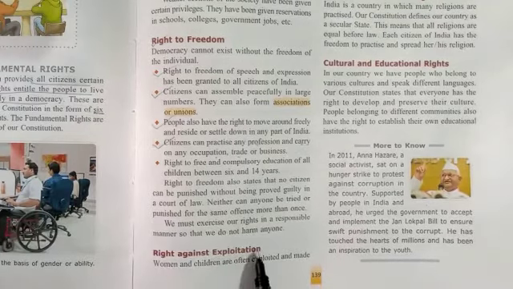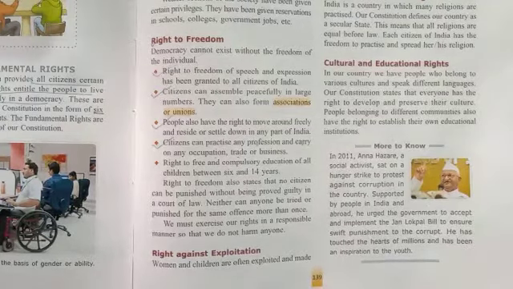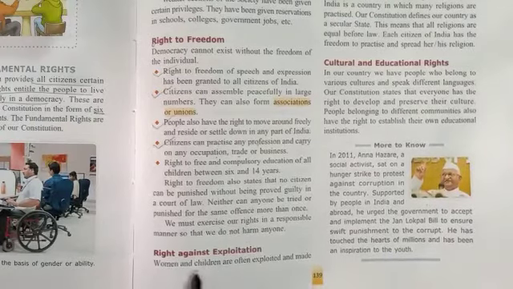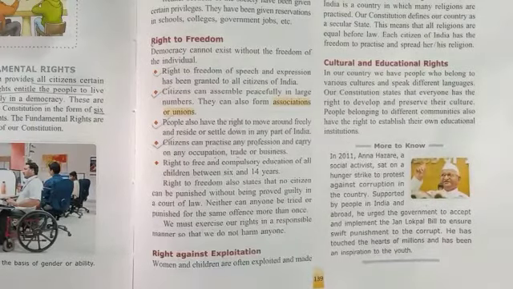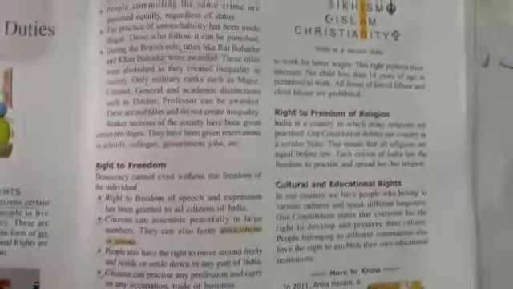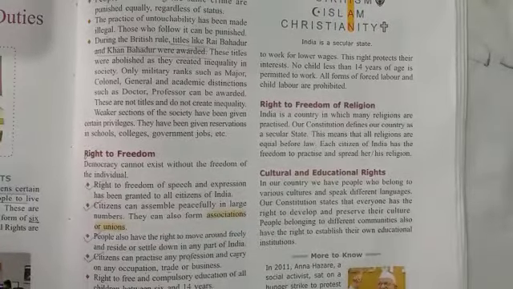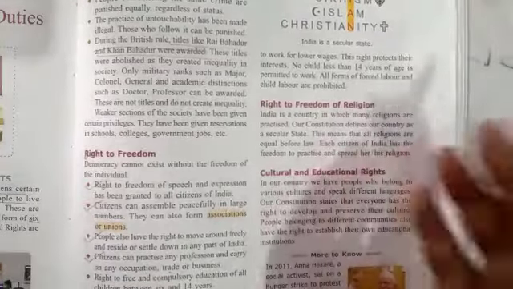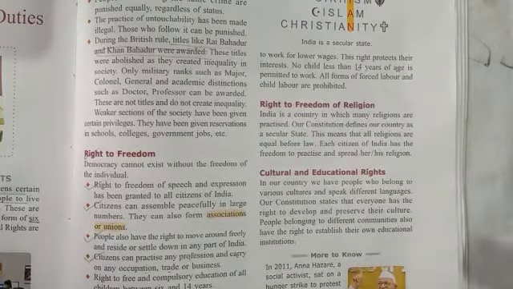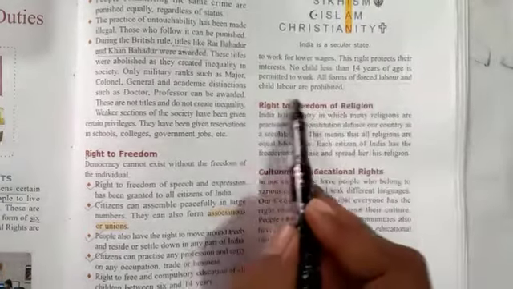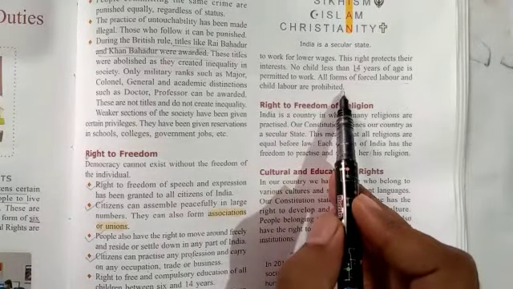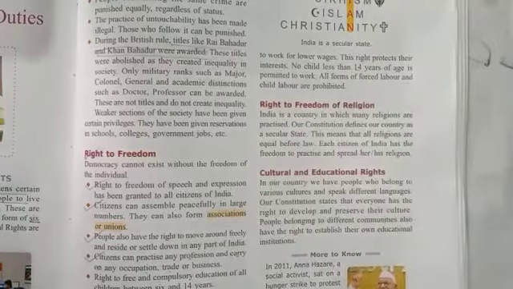What is it? Basically this right is given to protect women and children. No child less than 14 years of age is permitted to work. That is to protect the child and to end bonded labor and forced labor. This provision is being made, that is right against exploitation. All forms of forced labor and child labor are prohibited in the country. So this is a right given to the citizen against exploitation.